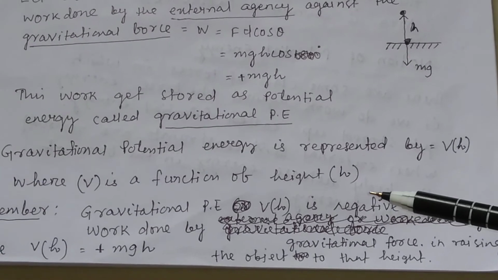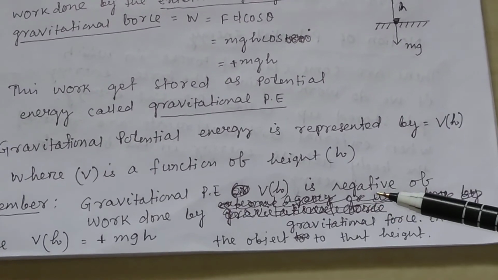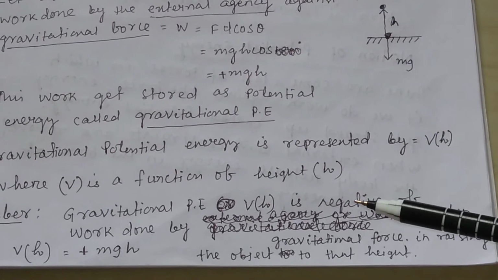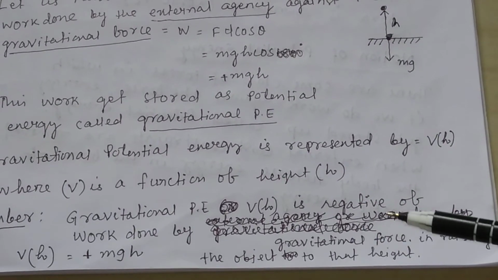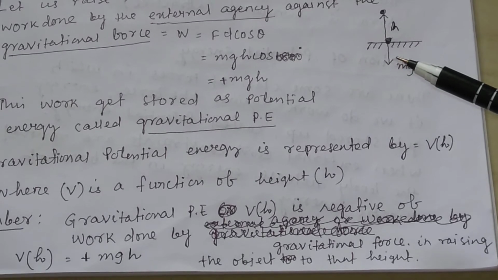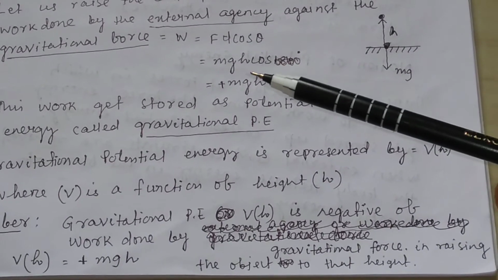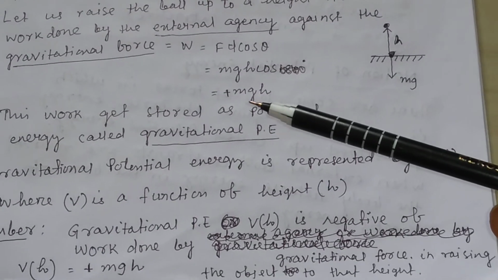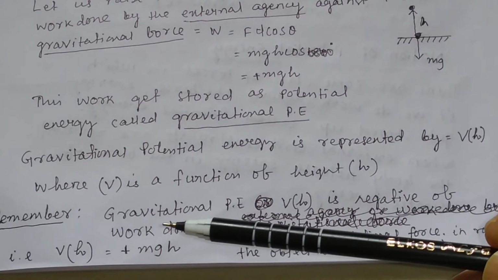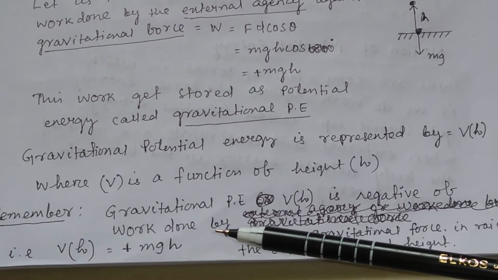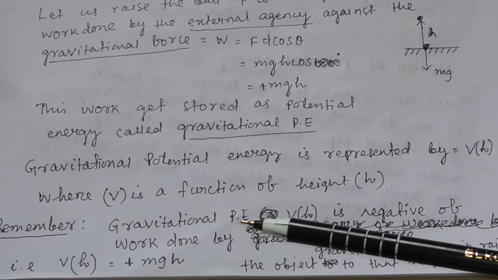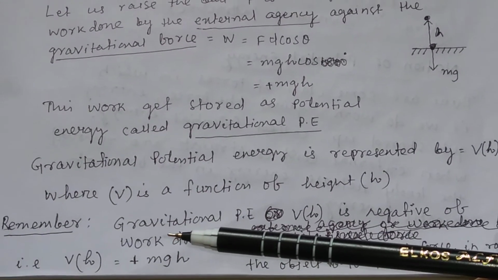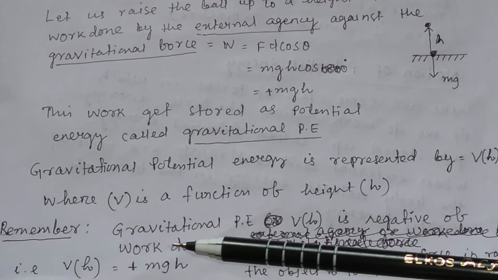Since the work done by the gravitational force is negative, the negative of it will be equal to mgh. So the gravitational potential energy V(h) will be equal to plus mgh.